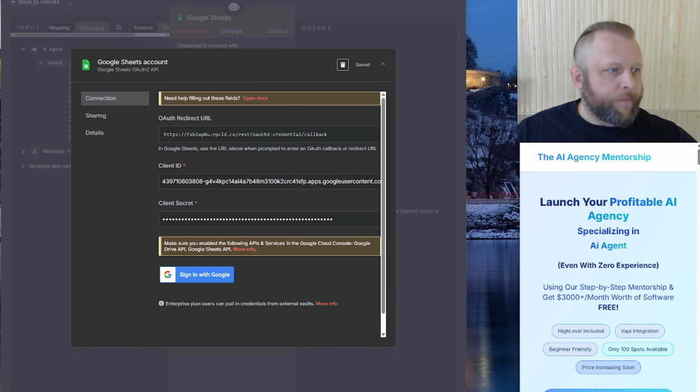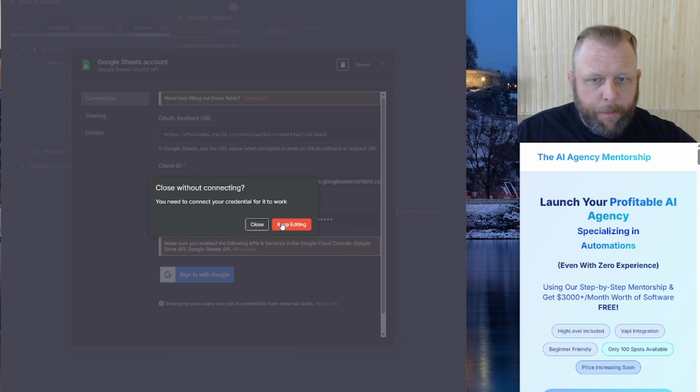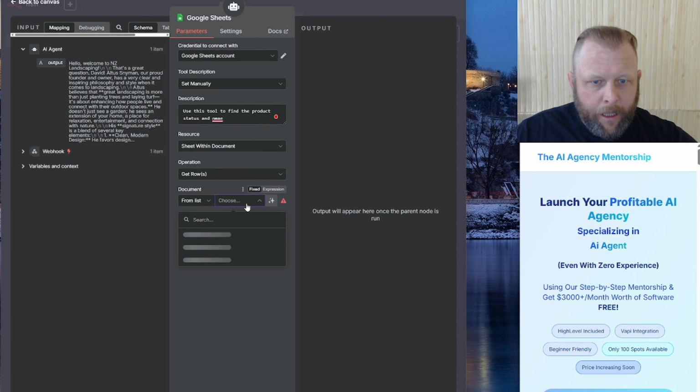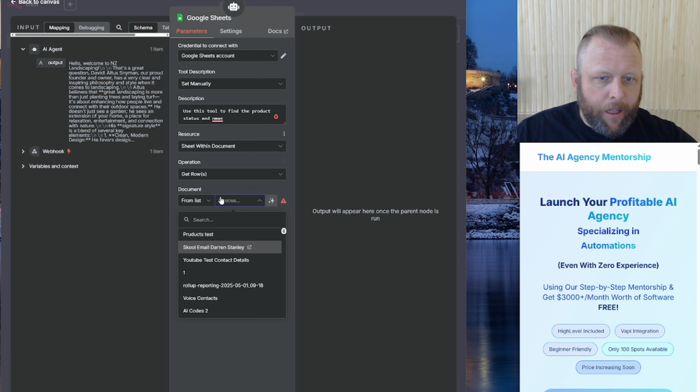This pops up my details. I'm just going to reconnect, continue, select all that, continue. And I should have N8N reconnected. Keep editing, close this. And there we go. It loaded the sheets for us.